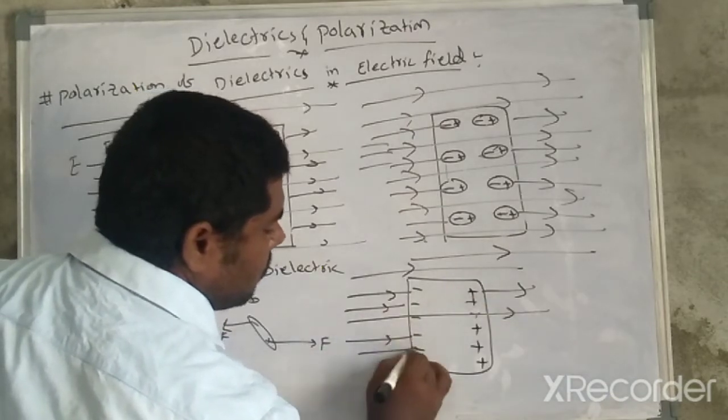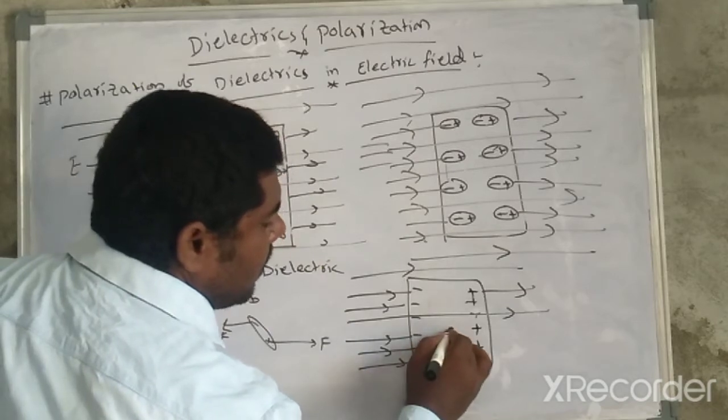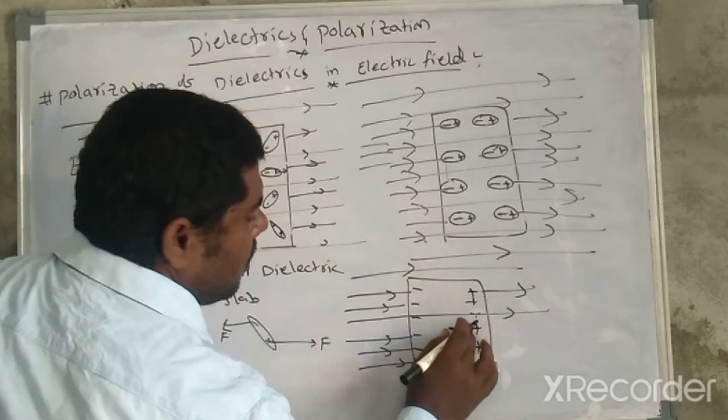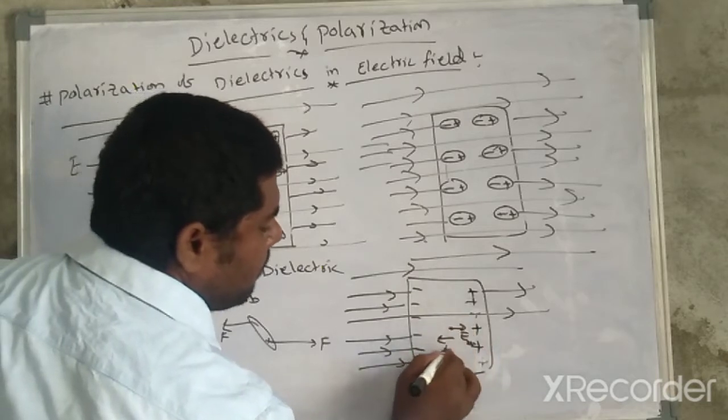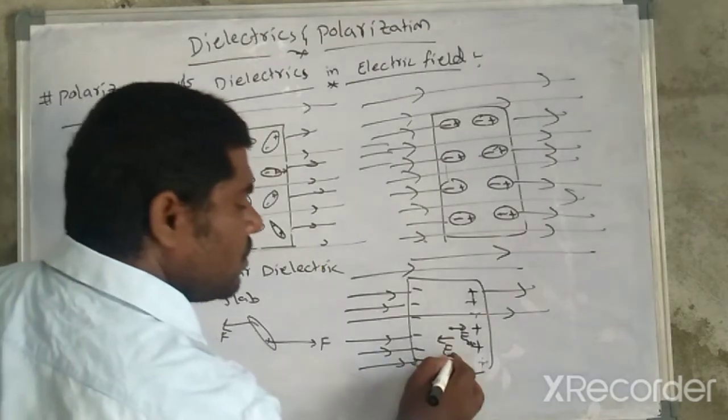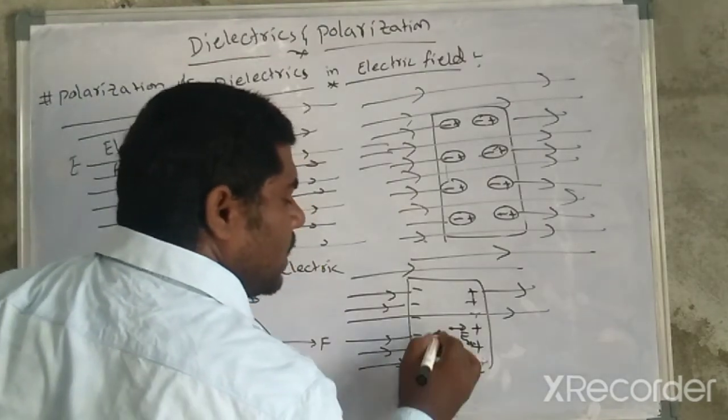Here is the external electric field, and this is the direction of the dipole electric field, EP. So the electric field inside is equal to the external electric field E minus the dipole electric field EP.